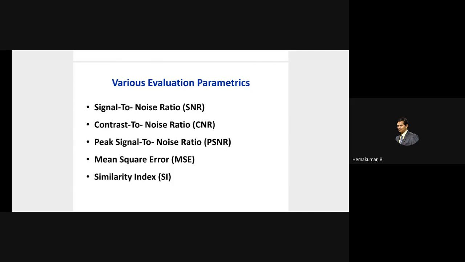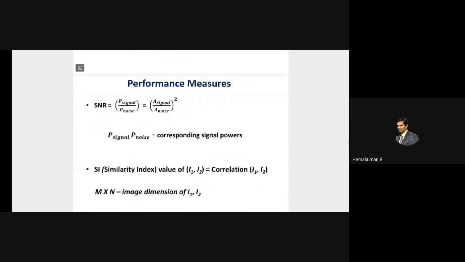A similarity index is nothing but a correlation. It is a cross correlation in the case of different images, and an autocorrelation when done for a single image. If the value is 1, then the similarity index is better, meaning they are both the same. If it is 0, the correlation between the two images is 0, so the images are totally different, totally unequal. So how could this be intelligently used in finding out the quality of an image after processing?